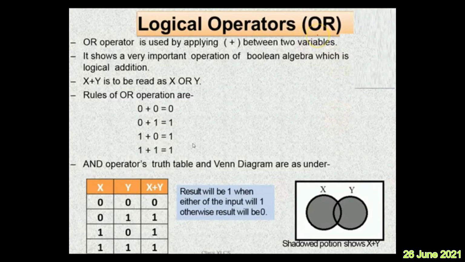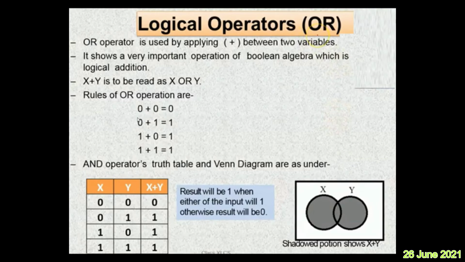Now here it is shown and is wrong. We are talking about an OR operation here, right? The result will be 1 when either of the inputs is 1, otherwise the result will be 0. How can I state the OR operation? If any one or all inputs are 1, the output is 1.